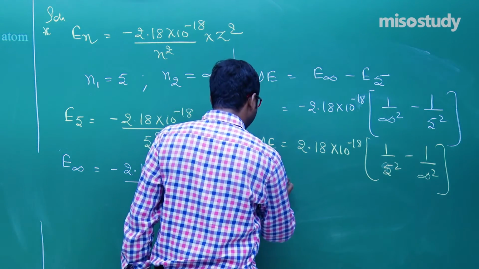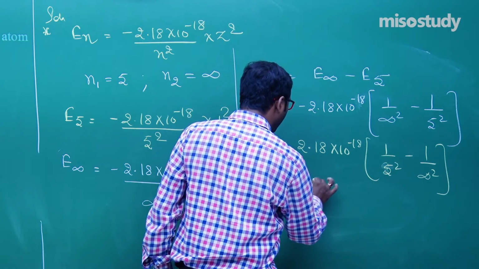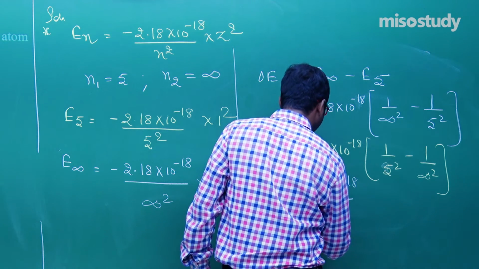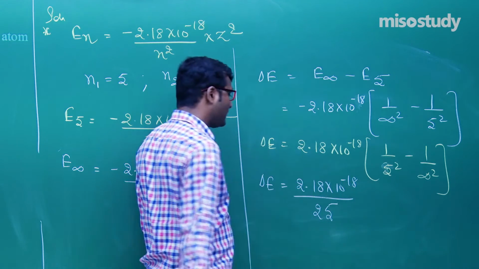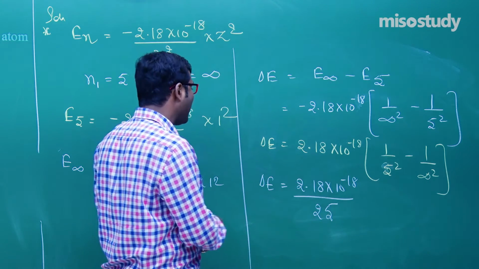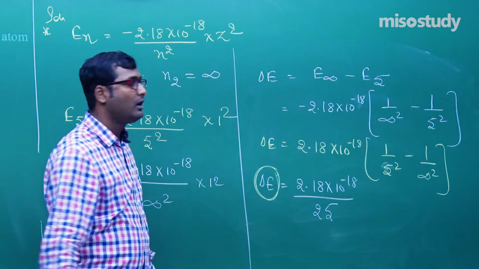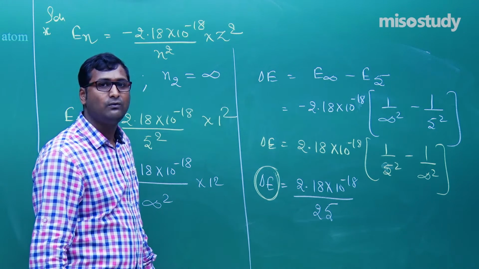So delta E is equal to 2.18 into 10 to the power minus 18 divided by 25, since 5 fives are 25. This is the ionization energy required to remove the electron from the n is equal to 5th orbit.